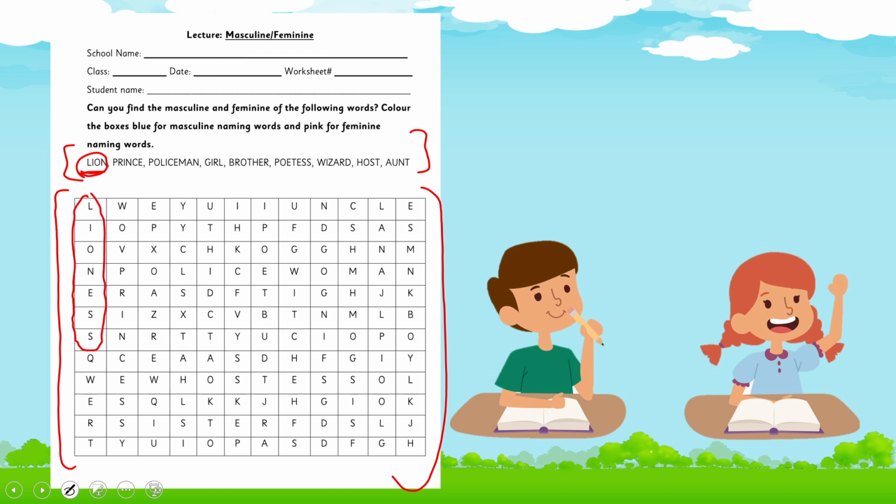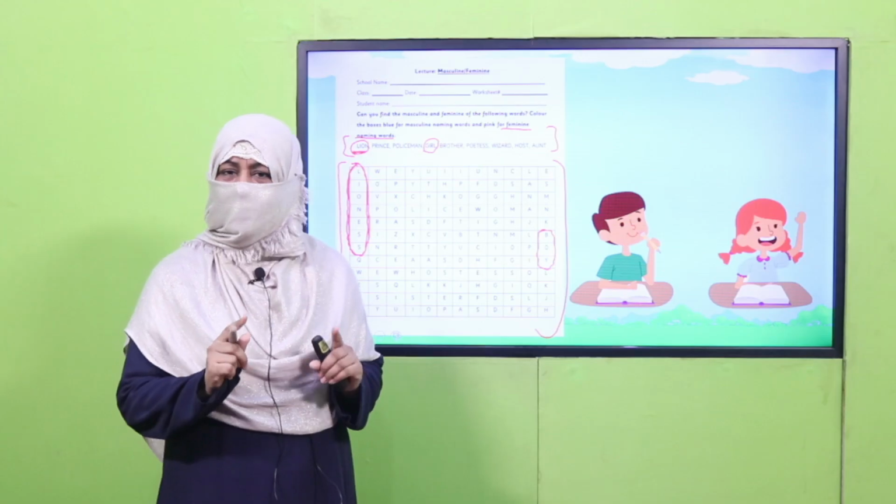First, you will circle it. And if it's feminine, what you are supposed to do? For feminine, you will find it and you will color all these boxes pink, right? And for example, girl, it's a feminine naming word. You will find its masculine, that's boy. You will circle it and you will color these boxes blue. Is it interesting? Yes. I hope you are going to enjoy this.